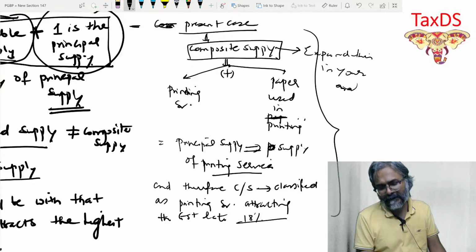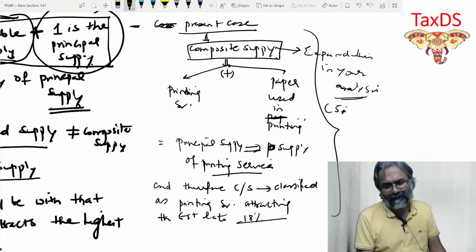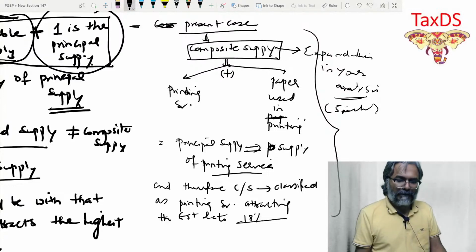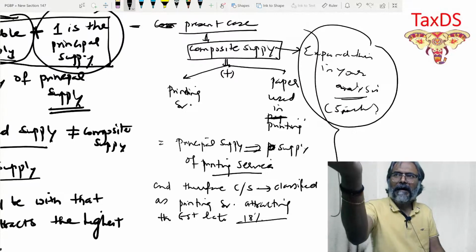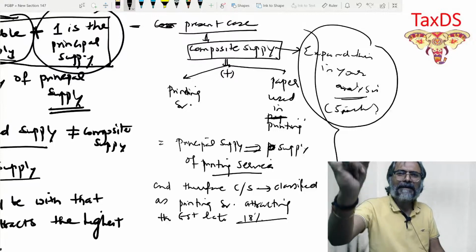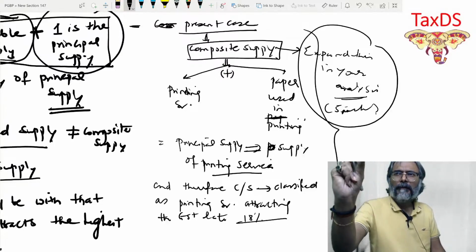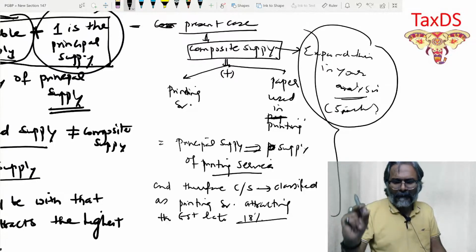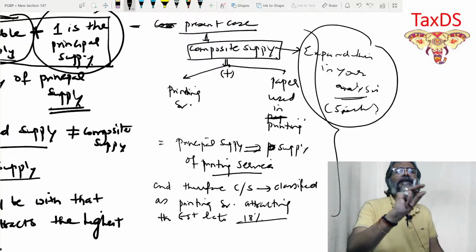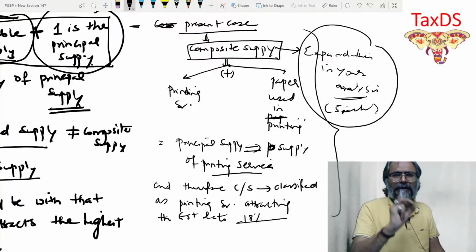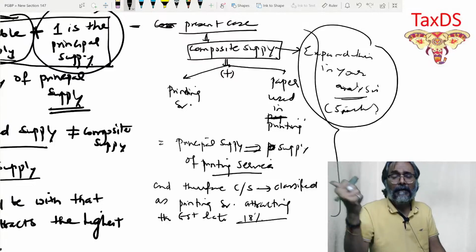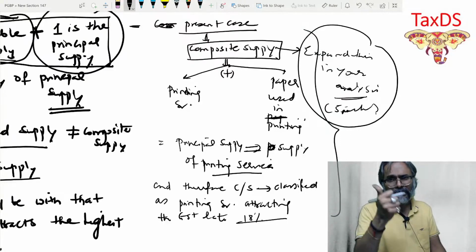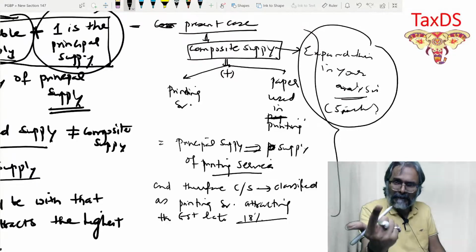Expand this in your analysis. If it is for 5 to 6 marks, say for example, you ask, sir, how do we expand this one? You have to say that this naturally bundled supply providing printing service on the paper of the job worker or the printer is a composite supply. Since what? Since it is naturally bundled, of a taxable supply